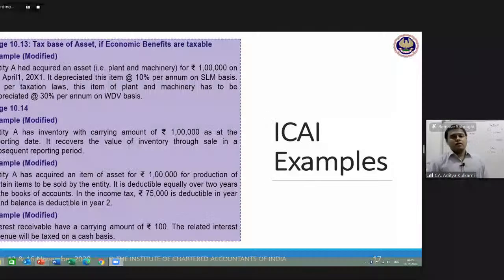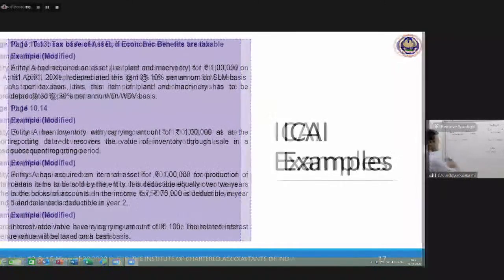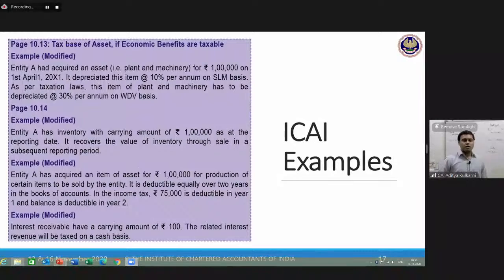Next, entity A has acquired an item of asset for rupees 1 lakh for production of certain items to be sold by the entity. Okay, so it has acquired an asset for production, PPE. It is deductible equally over 2 years in the books of accounts. In the Income Tax Act, 75,000 is deductible in year 1. Balance is deductible in year 2. Okay. So we are having again the same concept of depreciation.